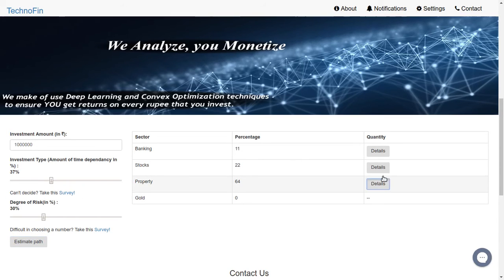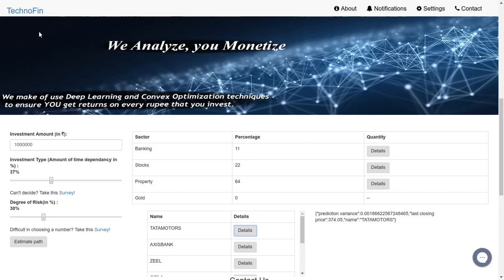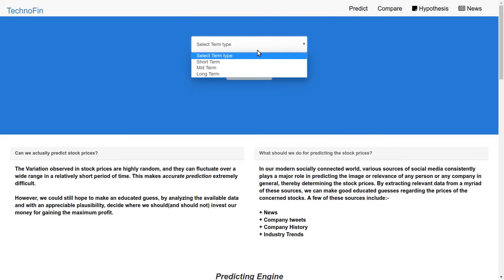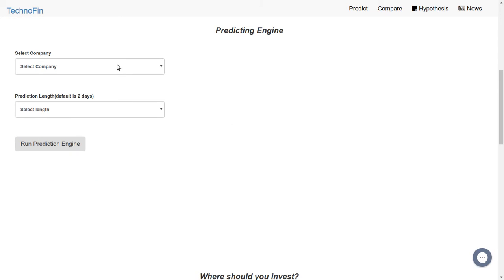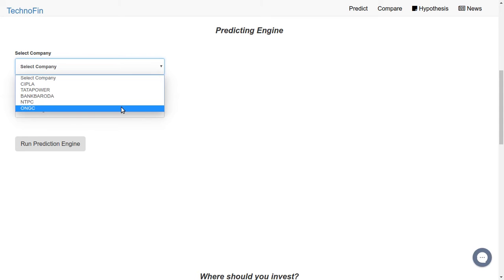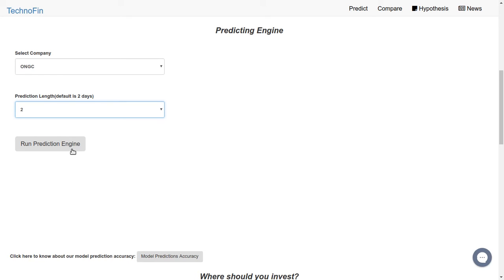And the details, if the user wants it, you can see the details for properties or, let's say, stocks and so on. Getting back to our stock prediction system, let's say a user plans for short-term investment. So in the short term, for modeling, we usually have 5 companies. Let's say we have ONGC. The default length is 2 days, so let's just pick 2 days. It will predict 2 days further.